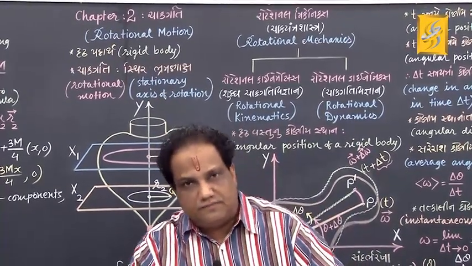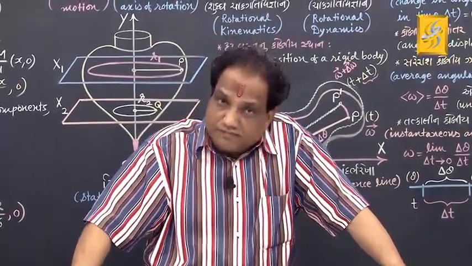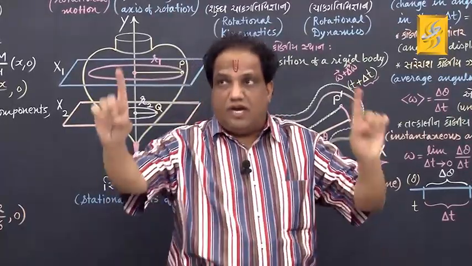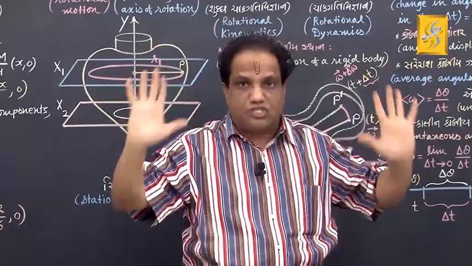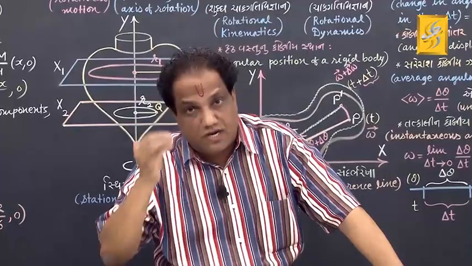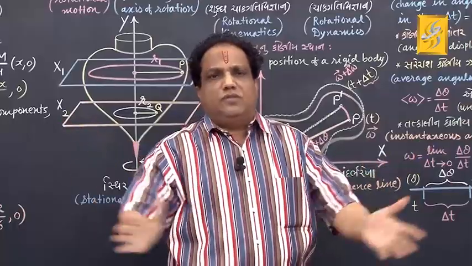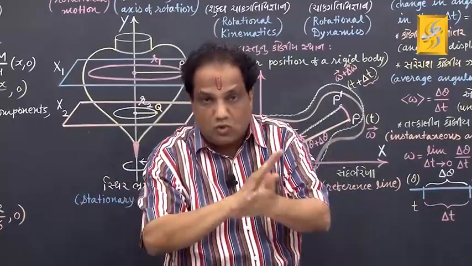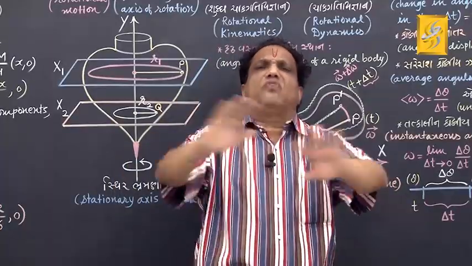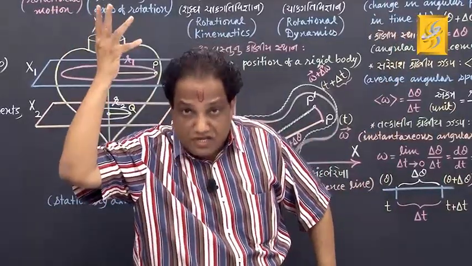Like any other body, rigid body is also a system of particles, but it is a specific system of particles in which relative positions of various constituent particles do not change with time. That is, they remain invariant with respect to time. In such a body, there is no change in length, no change in shape, no change in volume. I mean to say there is no deformation. Such a system of particles is called a rigid body.